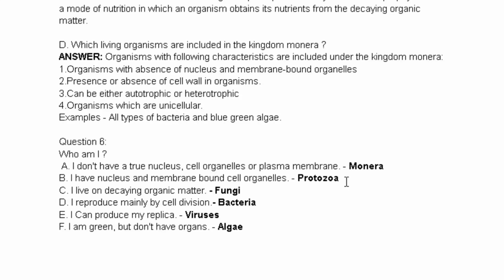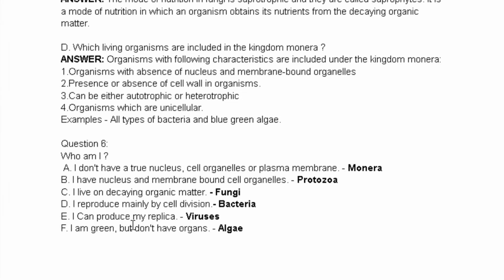Now, when we were studying, I told you all how cell division occurs. From one cell, that is the parent cell, two cells are formed. And then again the process keeps repeating, and that happens in bacteria. The next one is, I can produce my replica. So the answer is viruses. When we were studying, we saw that viruses can multiply in the host cell and reproduce. They form the exact replica of the previous cell, that is the parent cell. I am green but don't have organs, that is algae.